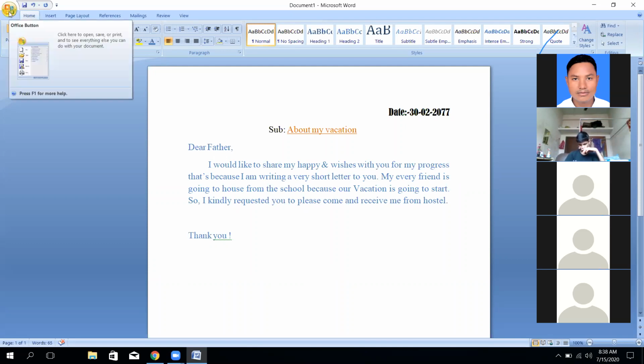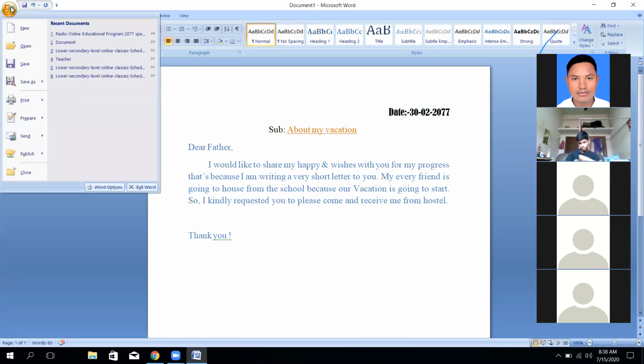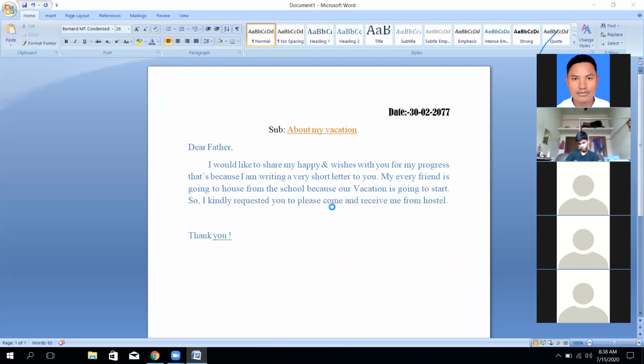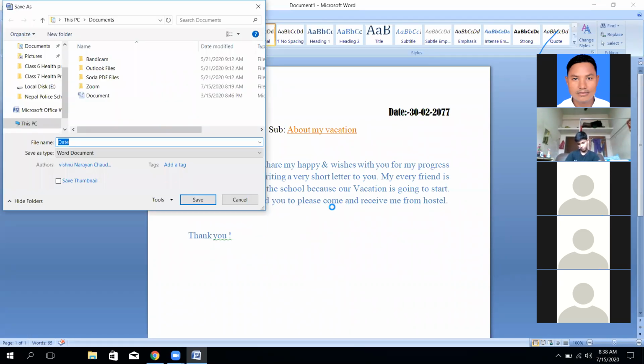By pressing Ctrl S, or there is the other option: click on file, click on save. When we press save, we can write the file name also. For example, I'm going to write here letter of my father, and press save.